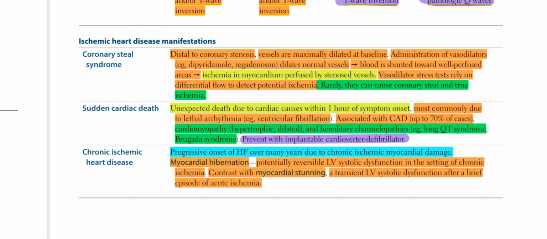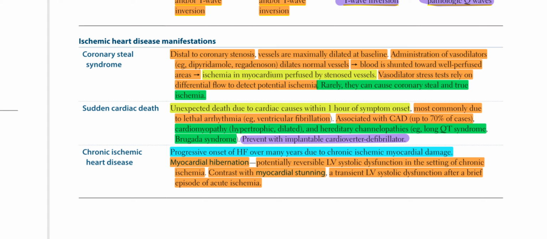Blood is shunted toward well-perfused areas. Ischemia in myocardium perfused by stenosed vessels. Vasodilator stress tests rely on differential flow to detect potential ischemia. Rarely, they can cause coronary steal and true ischemia.